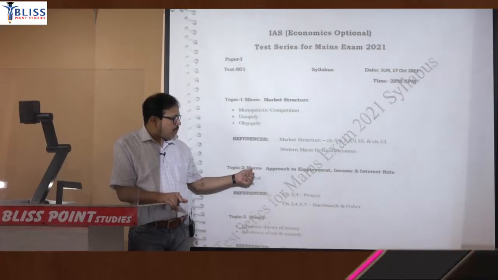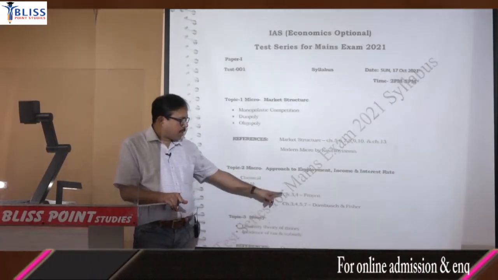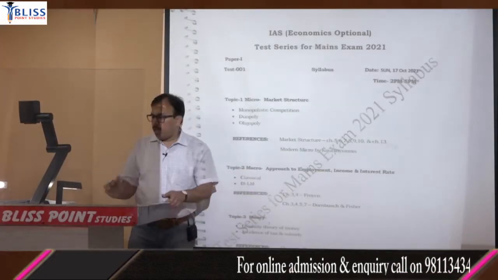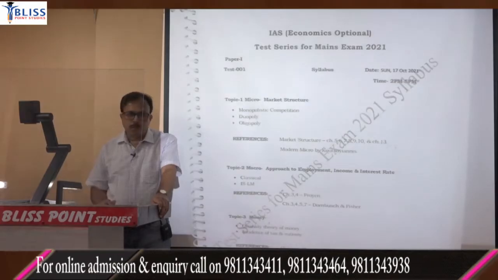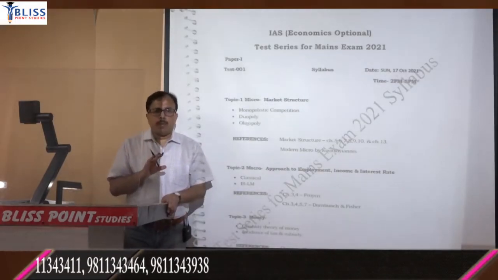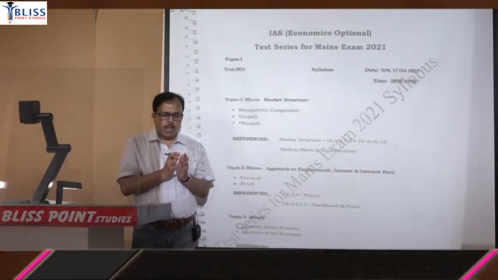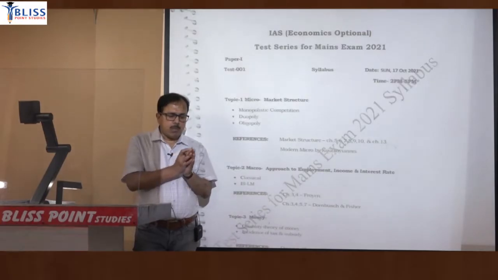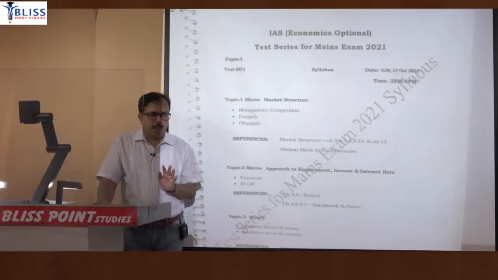In the first test, macro includes classical and ISLM topic. For classical model, chapter 3 and 4 Froyen, and for Keynesian model, chapter 3, 4, 5 and 7 Dornbusch and Fischer. So for each topic there is, you can say, a specialized book, and in that book there will be specialized chapters. उस चैप्टर का जो कंपाइलेशन है वो आपका स्टडी मटेरियल होगा.